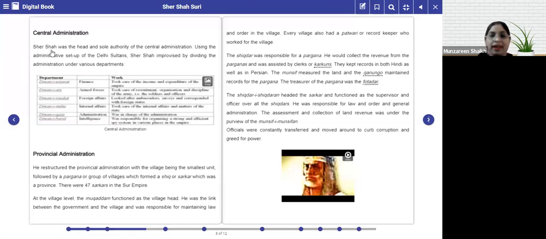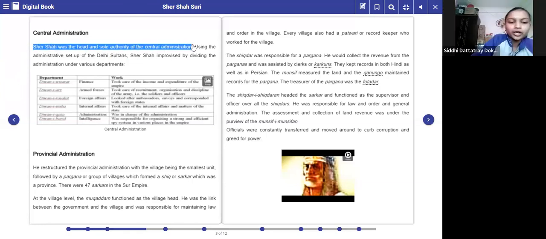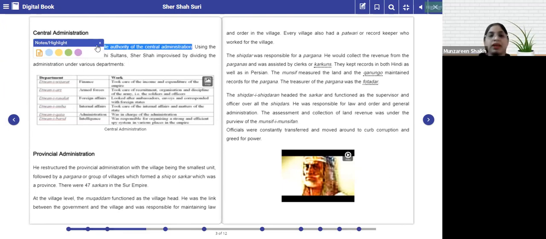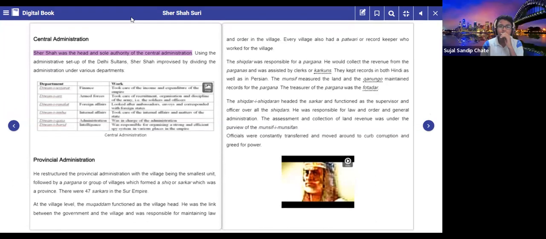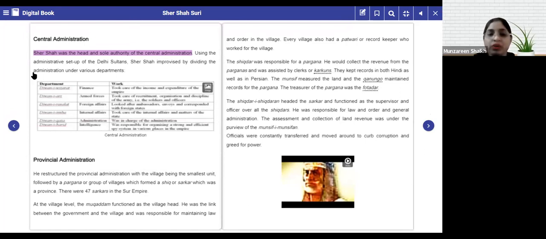Sher Shah was the head and sole authority of the central administration. Please underline. Who was the sole authority of the central administration? It was Sher Shah. Using the administrative setup in Delhi of the Delhi Sultans, Sher Shah improvised by dividing the administration under various departments. So what did he do? Whatever administrative setup he had got from the Delhi Sultanate, he used that, and he divided the entire administrative system into different departments.